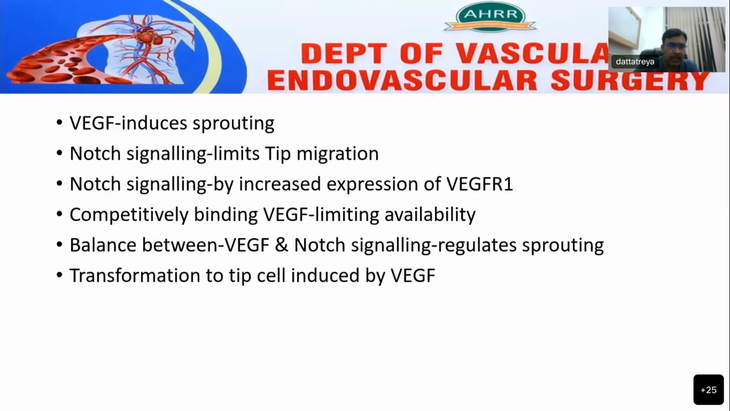Notch signaling acts by increased expression of vascular endothelial growth factor receptor 1, which competitively binds with vascular endothelial growth factor, limiting the availability of vascular endothelial growth factor for vascular endothelial growth factor receptor 2, which negatively affects the sprouting. So that indicates the balance between vascular endothelial growth factor and notch signaling is required for the regulation of sprouting. The transformation to tip cell is induced by vascular endothelial growth factor.